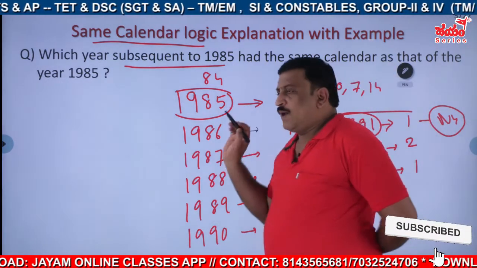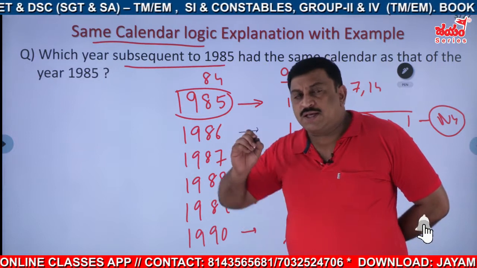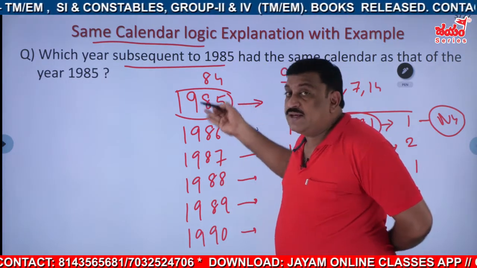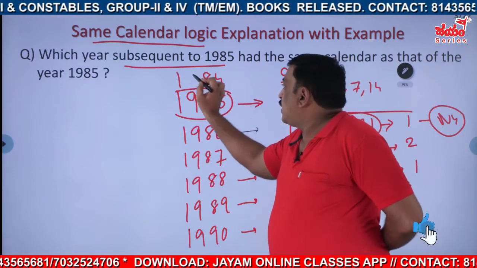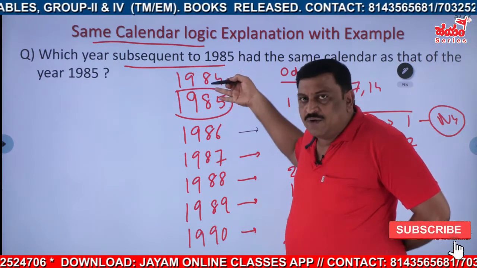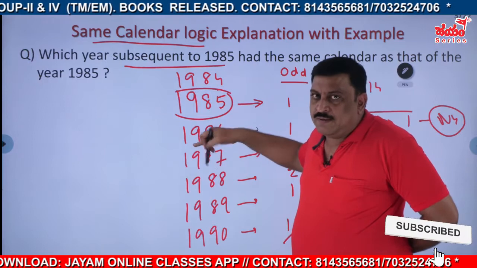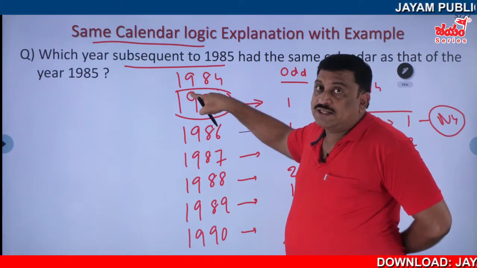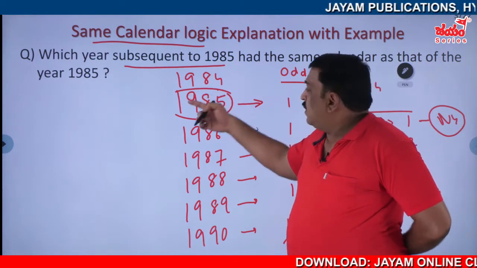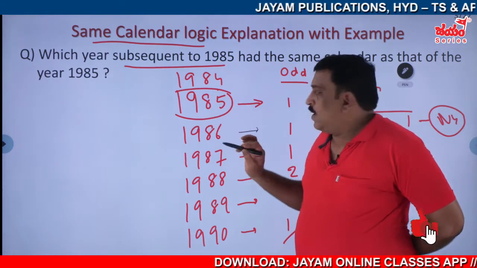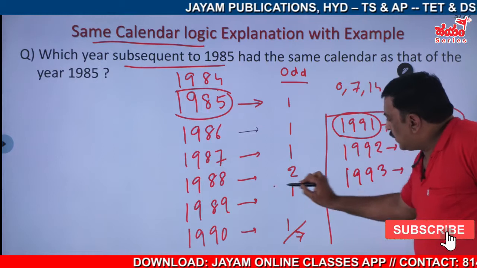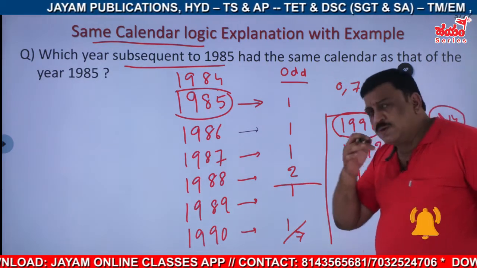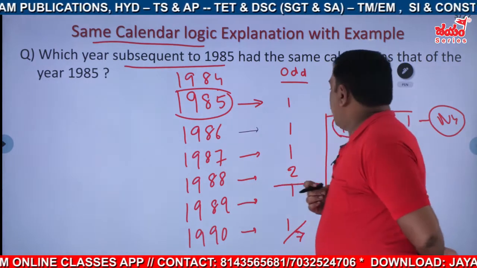But 1985, how many years after a leap year is this? This is 1984, the immediate leap year is 1984. This is 1 year after the leap year. The previous, immediate leap year is 1984, so this is 1 year after the leap year. You observe the sequence 1112, 1112, 1112. It goes on, right? Okay.